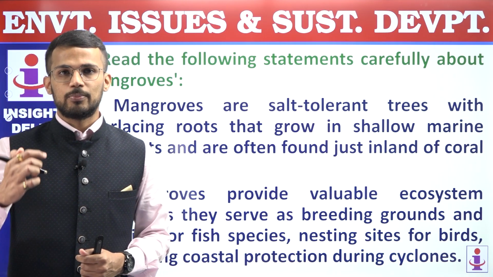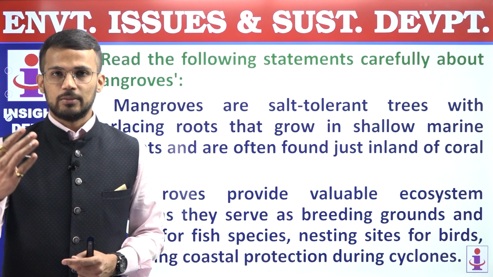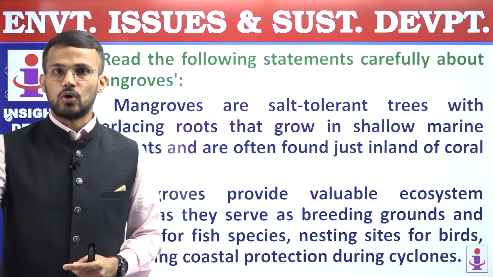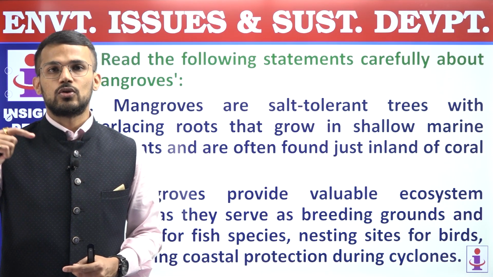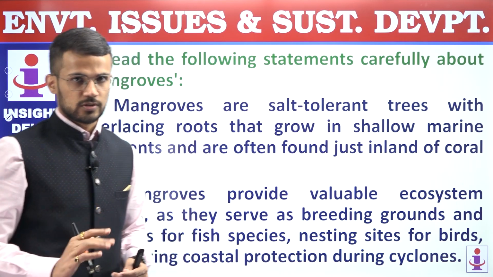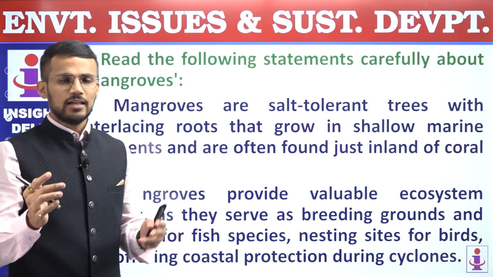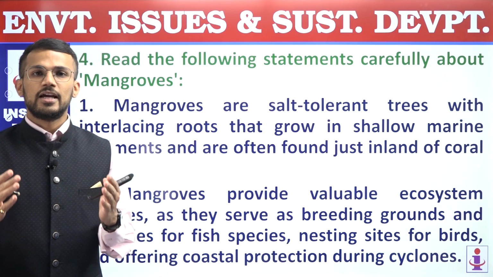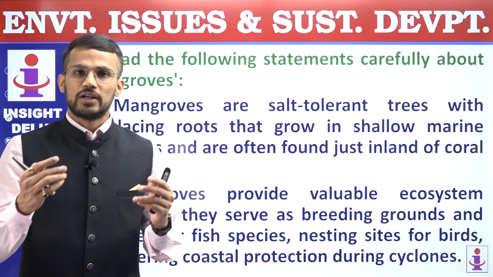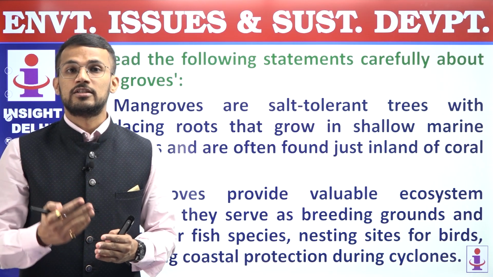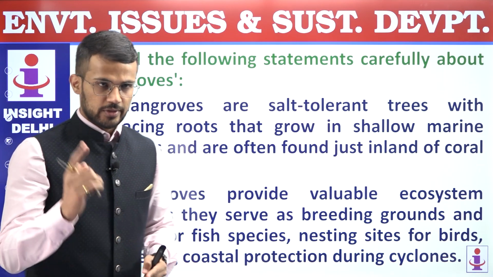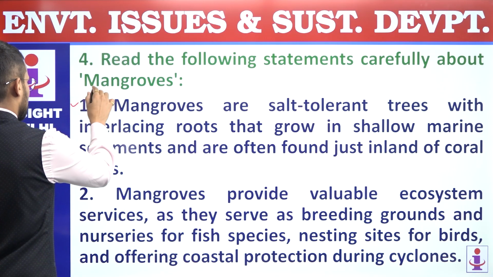Mangroves, we know that, are present in the littoral zones. That means a zone of transition between land and water. It is not exactly on land, and also it is not exactly in water, and that's why it is in the littoral zones. And these mangroves, as they have to grow in waterlogged conditions, have interlacing roots. Those interlacing roots are also called breathing roots. They are also called pneumatophores. Right? The first statement, that's why, is a correct statement.